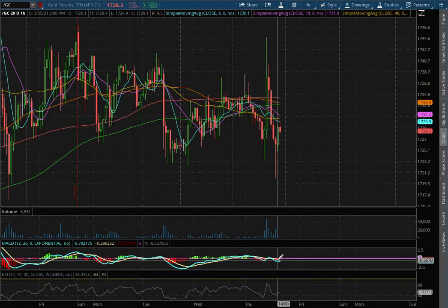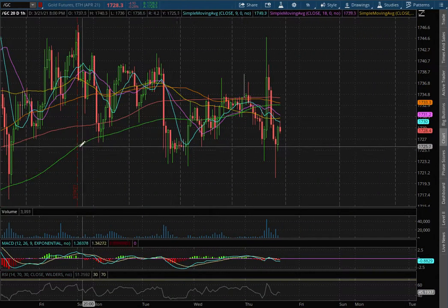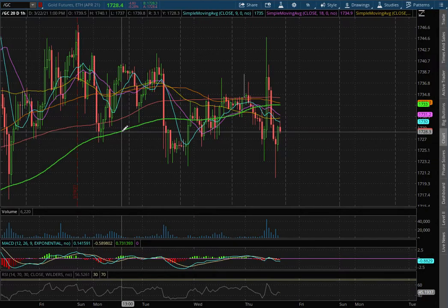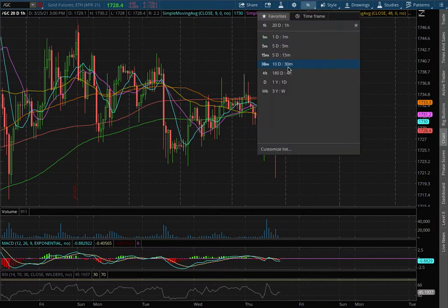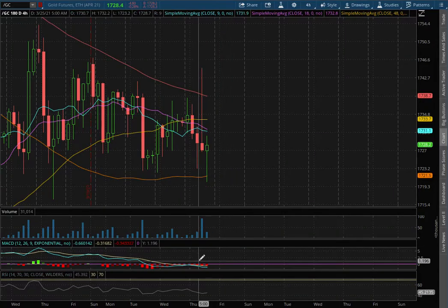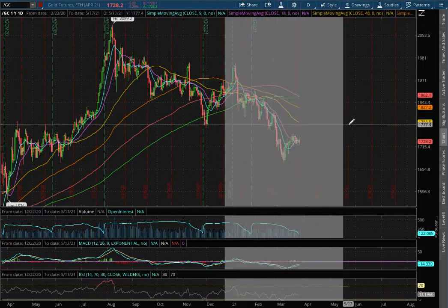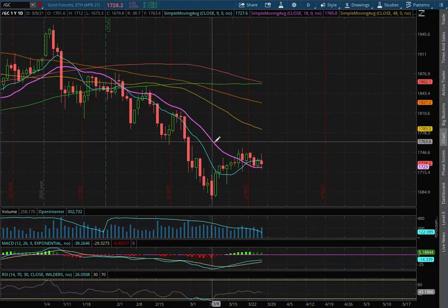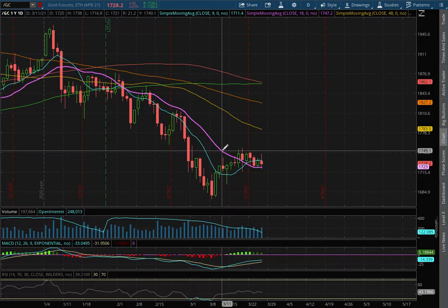We have dipped into negative MACD territory. We have broken below the 200 moving average, this green line, which will act as our temporary resistance at the price of $1,733. As we extend out to the 4-hour chart, we have dipped into negative MACD territory. As we extend out further to the daily chart, we still remain in negative MACD. We're still resting right along the 18-day moving average, this purple line.